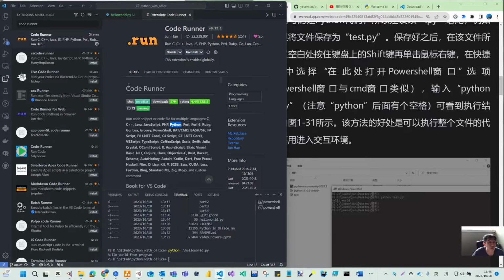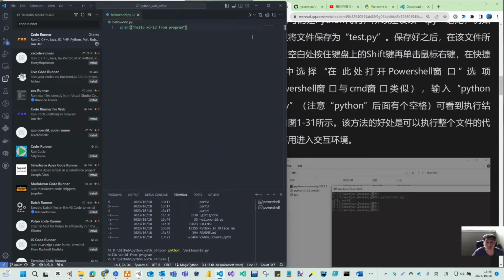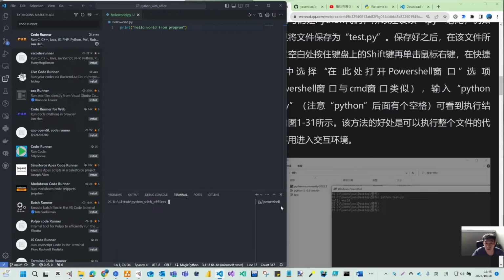Once you install this extension, you can come to here. So I close this, and then I can press this run code. You can also debug code, but let's just run.